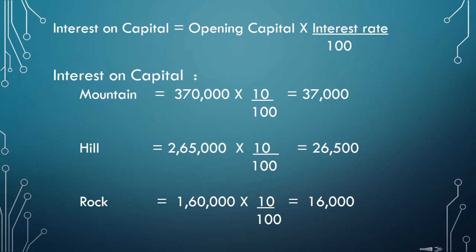Of Hill, his opening capital is 2,65,000. So into 10 by 100, that is 26,500. And Rock 1,60,000 as the opening capital, and 10% of that is 16,000. So the answer is Mountain 37,000, Hill rupees 26,500 and Rock 16,000.